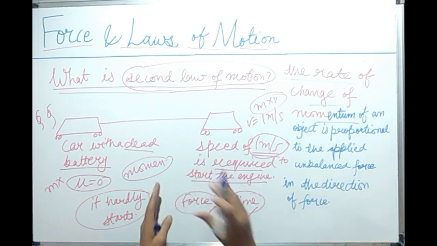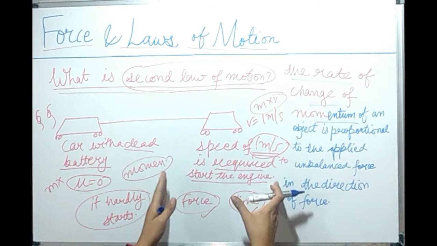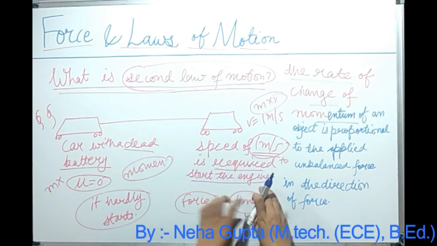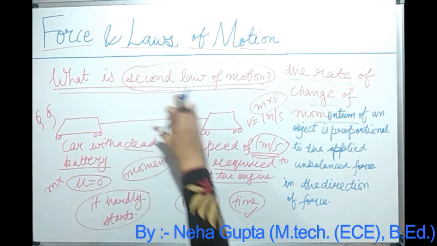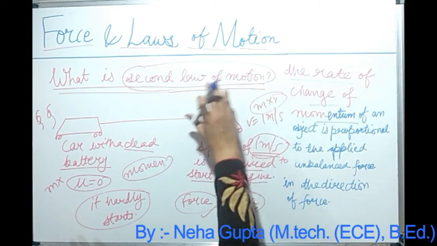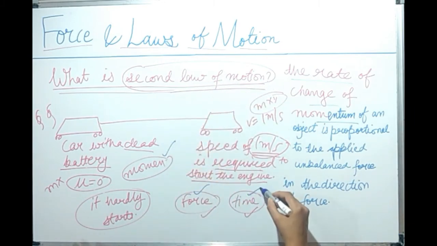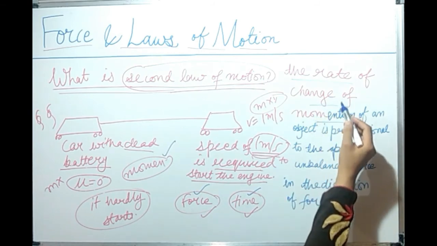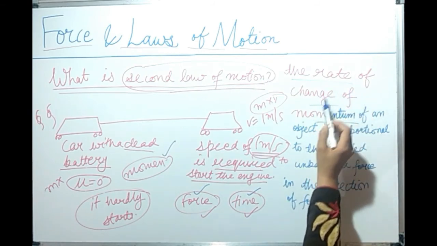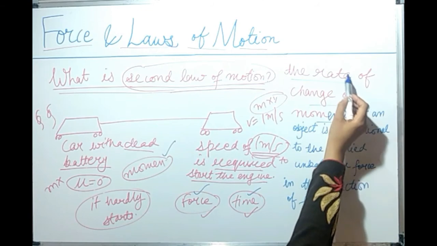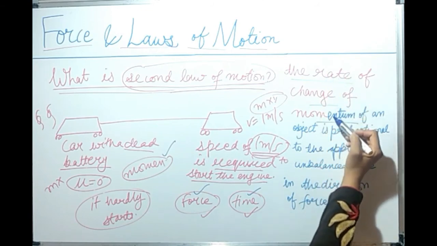Here, what we had discussed is that we are going to obtain a relationship of force, time and momentum in the second law of motion. So how is the second law of motion relating these three quantities? You can see here the rate of something means we divide it by time.